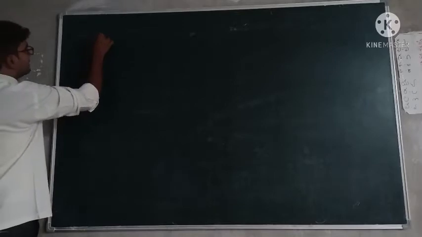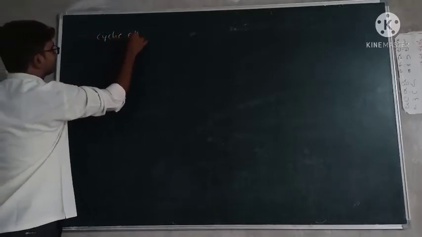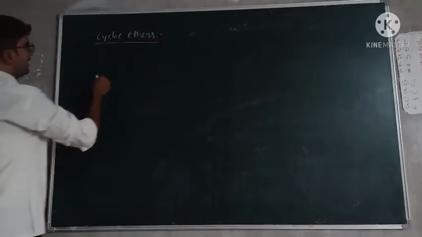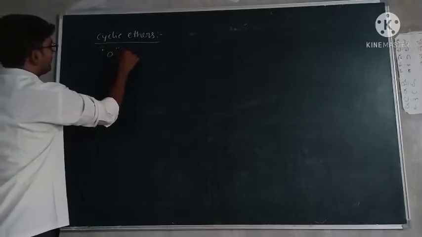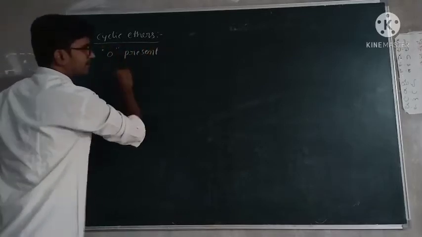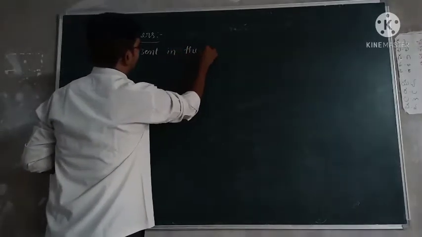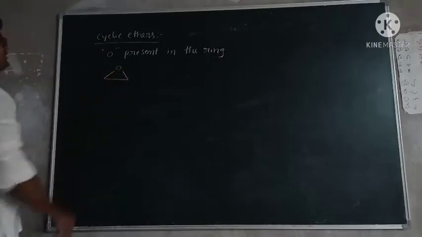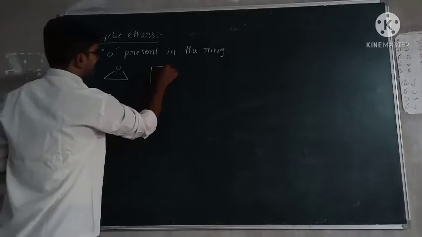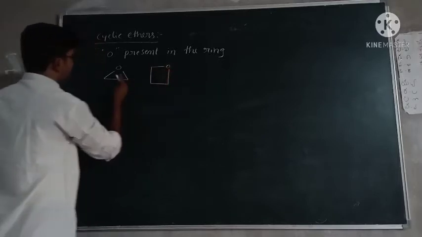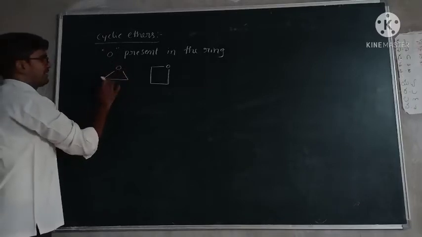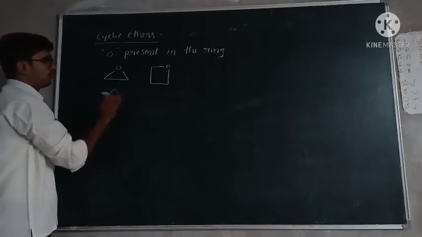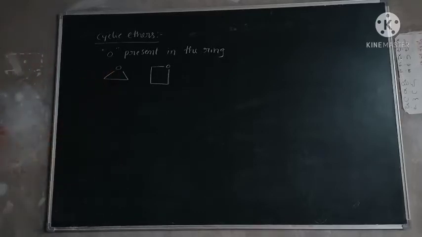Next one, cyclic ethers. In cyclic ethers, oxygen is present in the ring. Simply, this is a cyclic ether. This is also a cyclic ether. If oxygen is not present here, it looks like cyclopropane, 1, 2, 3. But this is a cyclic ether.